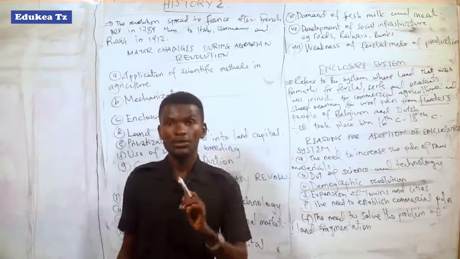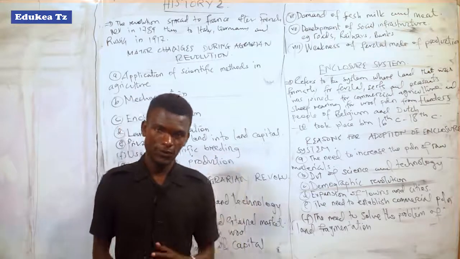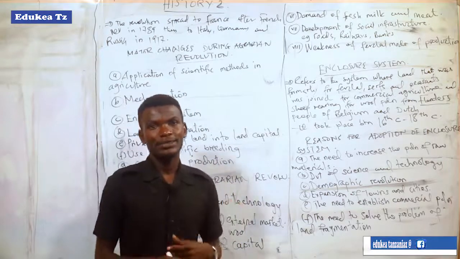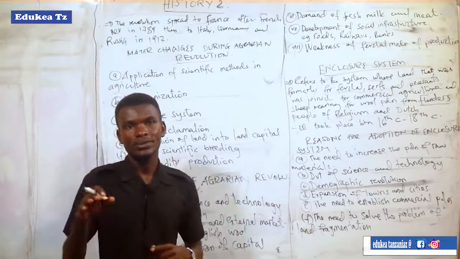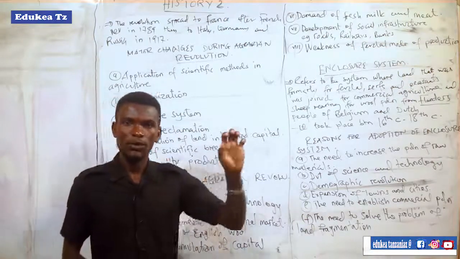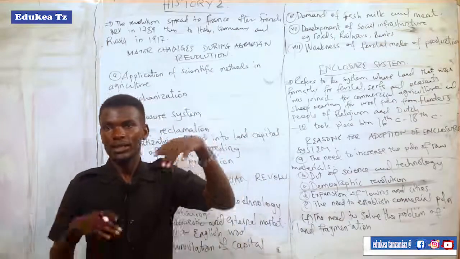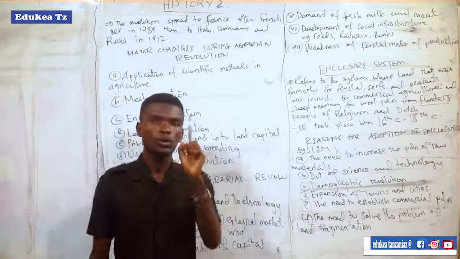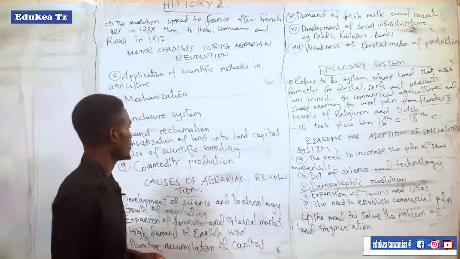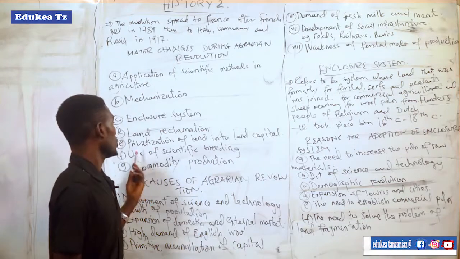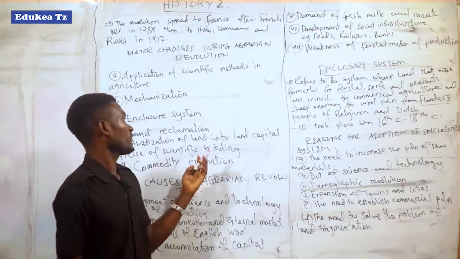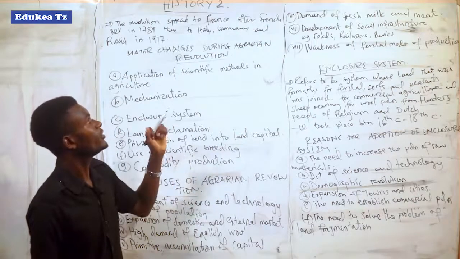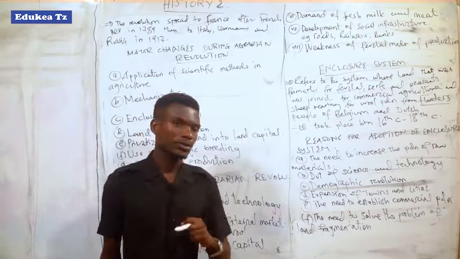So those landlords decided to sell off their lands, and those tenants and peasants decided to move from those lands and search for labor, working for those large plantations that were established by the merchants. So privatization of land into land capital was another change that occurred during the agrarian revolution.